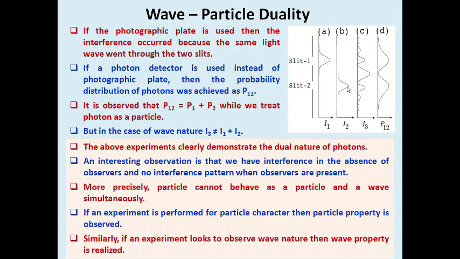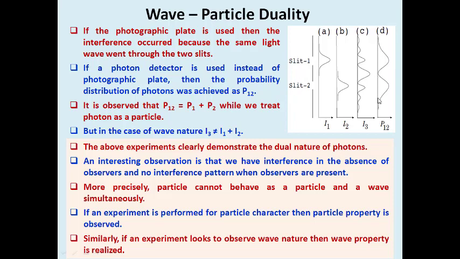When a photodetector is used instead of a photographic plate, a probability distribution of photons is obtained like this. The resultant intensity we got from the photodetector with slit 1 open is like this, and with slit 2 alone it will be like this. So they are the same as in the normal photographic method.